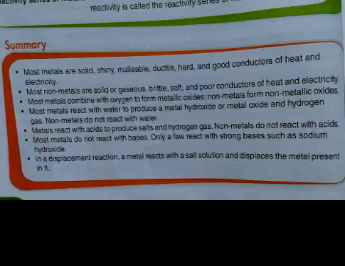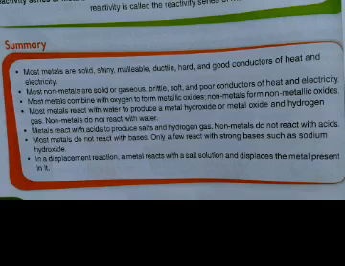Now we are going to see the summary of the entire chapter. Most metals are solid, shiny, malleable, ductile, hard and good conductors of heat and electricity. Most non-metals are solid or gaseous, brittle, soft and poor conductors of heat and electricity. Most metals combine with oxygen to form metallic oxides. Non-metals form non-metallic oxides. Most metals react with water to produce a metal hydroxide or a metal oxide along with hydrogen gas. Non-metals do not show any reaction with water.